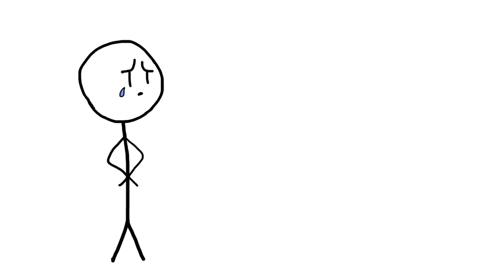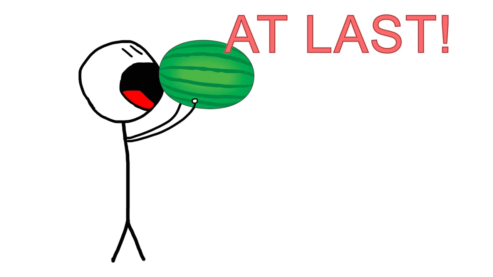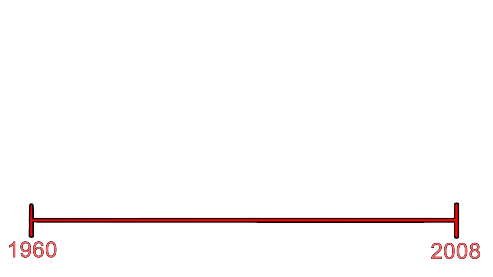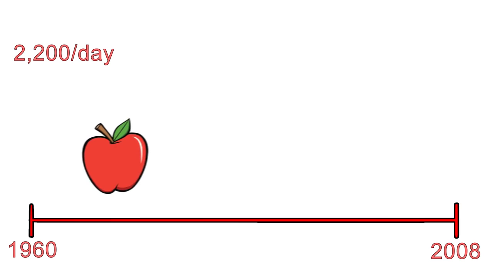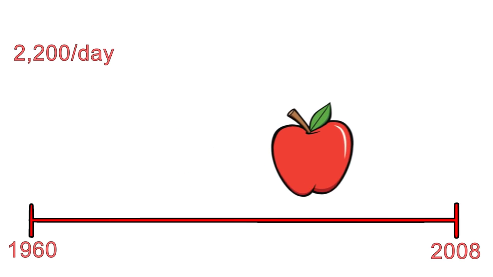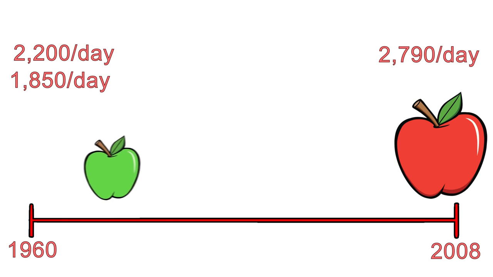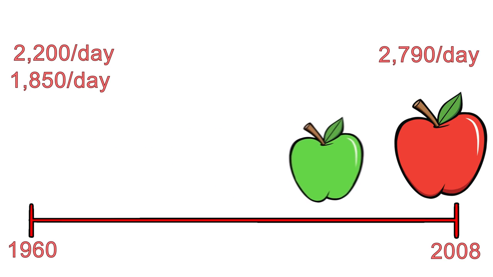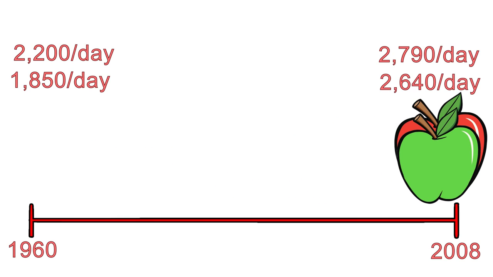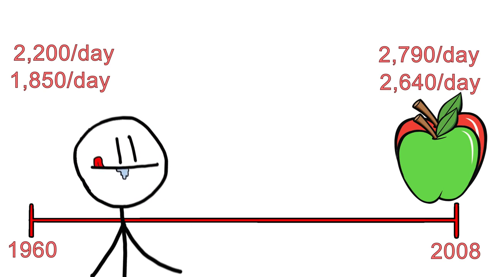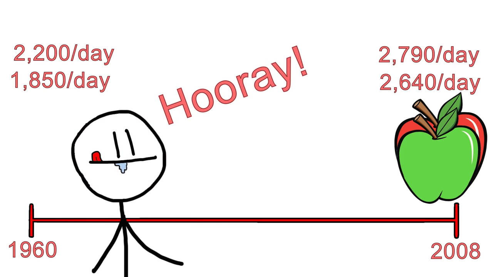Despite what you might expect, no, we're not. Another statistic from worldhunger.org states that, for the world as a whole, per capita food availability has risen from about 2,200 calories per person per day in the early 1960s to 2,790 calories per person per day in 2006 to 2008, while developing countries even recorded a leap from 1,850 calories per person per day to over 2,640. This means that yes, the world does in fact produce enough food to feed everyone, it's just a matter of providing that food to affected areas.